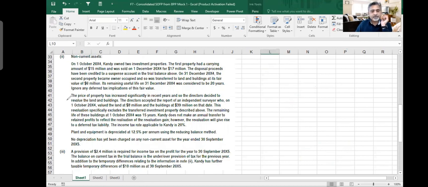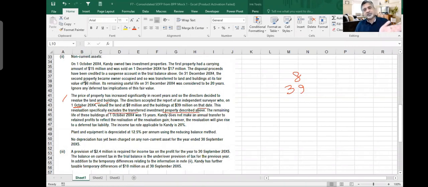Let's read about PPE. The price of property has increased significantly in recent years, and so the directors decided to revalue land and building. Please mute yourself. Somebody is unmuted. The directors accepted the report of an independent surveyor who, on 1st October, beginning of the year, valued the land at 8 million and building at 39 million at that date. This revaluation specifically excludes the transferred investment property described above. So this 6 million does not include it.